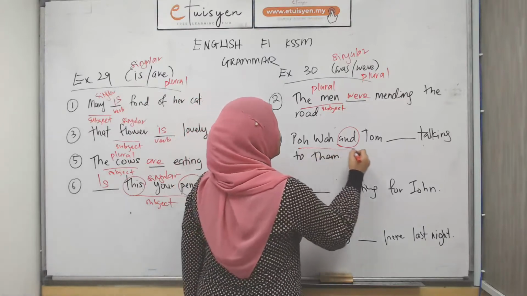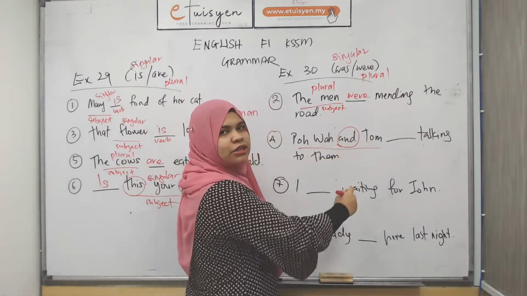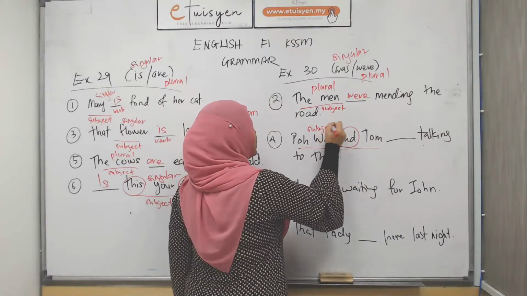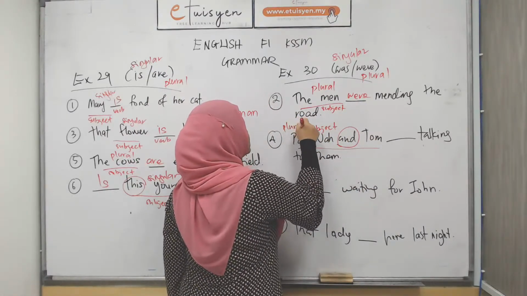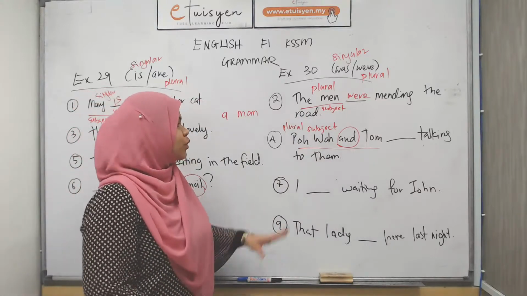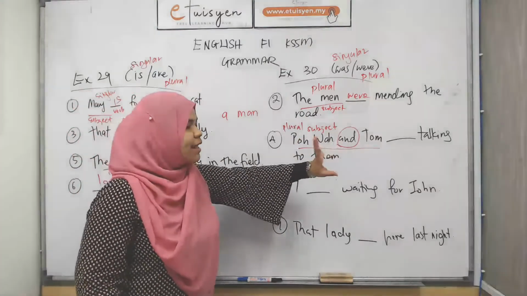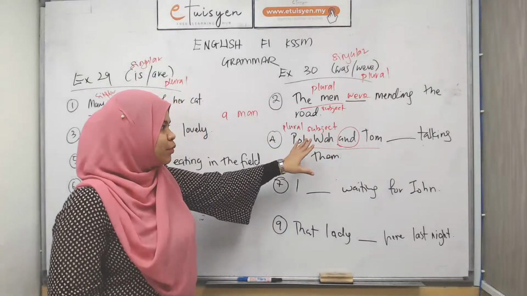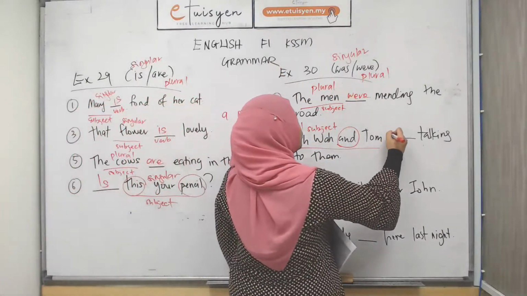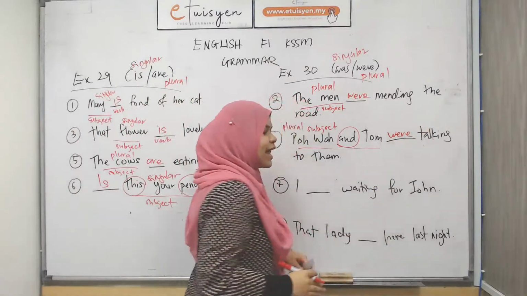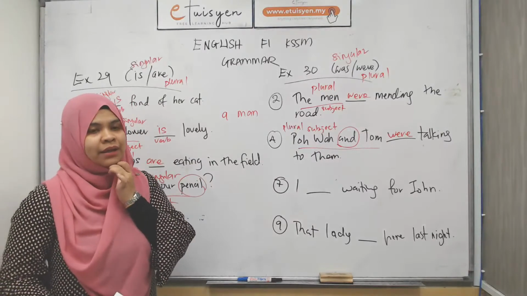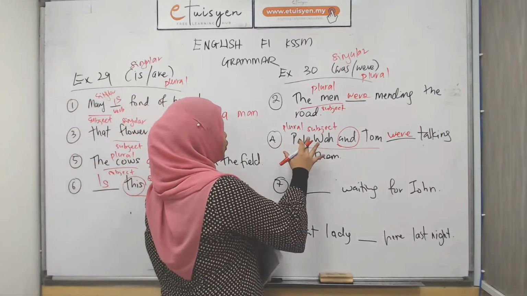So this is your subject, Pohwa and Tom, both of them, and it's a plural subject. Nampak je and, plural. So because it's a plural subject, you need to use a plural verb, which is were. Bukannya was talking, were talking to them. So that is for number 4.